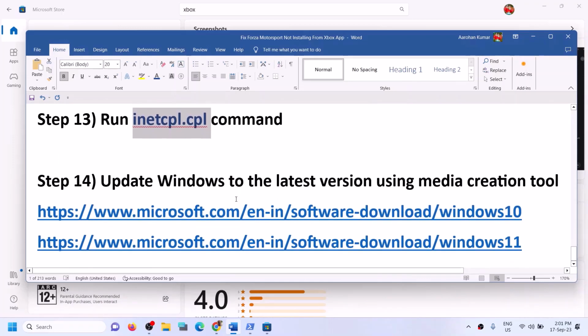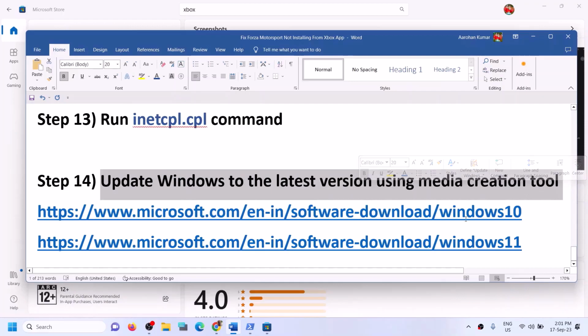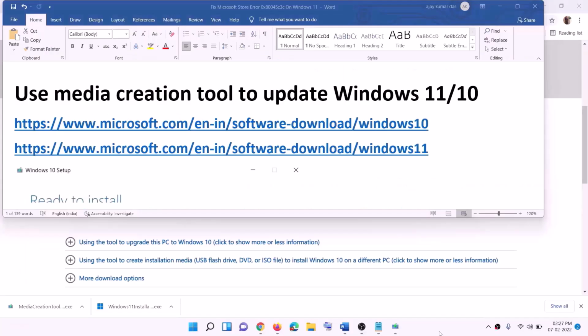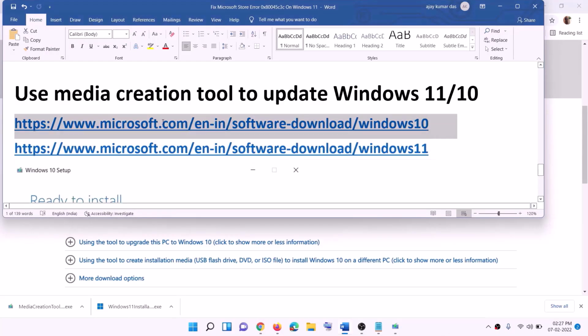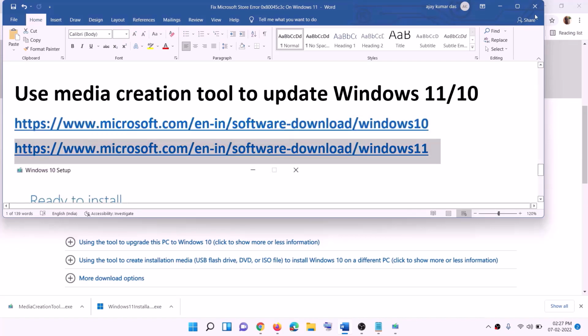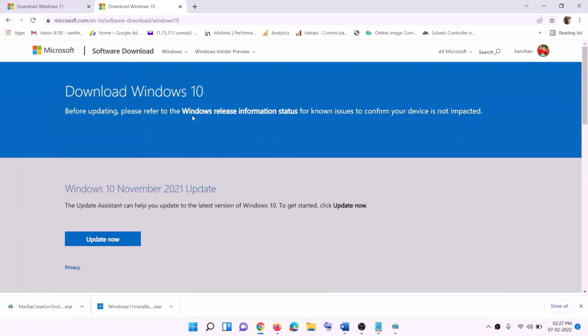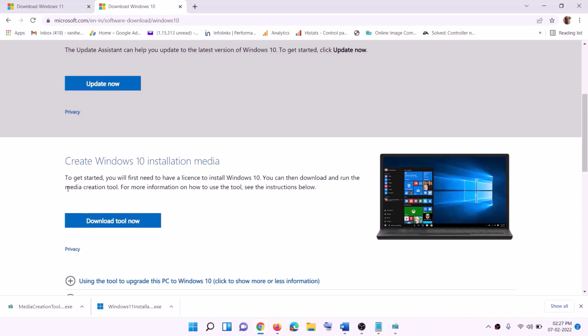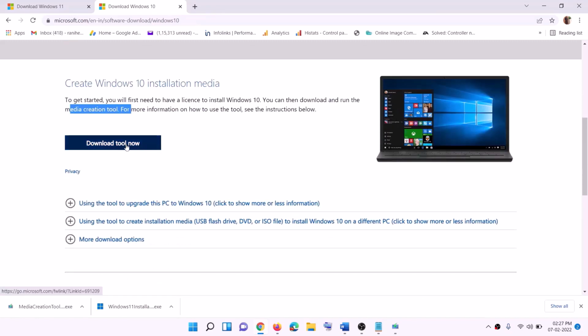Now if nothing is working, you can update your Windows 10 or 11 using the Media Creation Tool. If you have Windows 10, copy this link. If you have Windows 11, copy this link. Windows 10 users, go to this website. Here you can see Media Creation Tool. Click on Download tool now and then run this exe file.